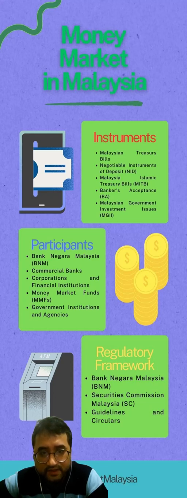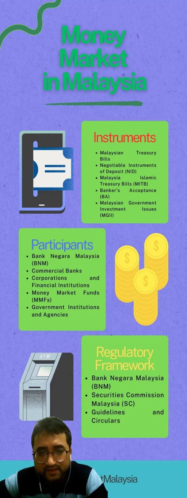NPVs have maturities ranging from 3 months to 1 year and are used to finance the government's short-term funding requirement. Negotiable Instrument of Deposit (NID). NID are short-term negotiable instruments issued by commercial banks in Malaysia. They represent a deposit and are typically issued at a discount to their face value. NIDs have maturities ranging from a few days to several months.